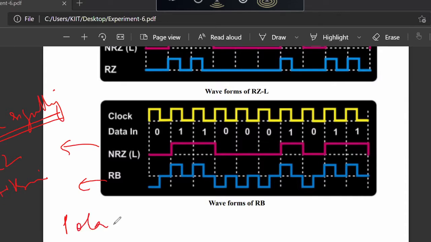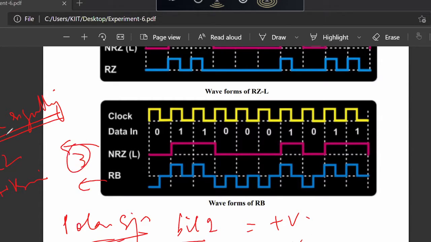So in polar signaling, what is happening? In polar signaling, you must have learned in your theory also, bit 1 is transmitted as plus V volt and bit 0s are transmitted as minus V volt. So this third signal is a polar signaling method. You can see here, first is bit 0 transmitted as minus V. So this is minus V, this is plus V, and this is 0. So bit 0 is transmitted by minus V for half the bit duration. Why? Because this is RZ type, polar signaling return to zero. In return to zero, each transmitted pulse occupies half the bit duration.